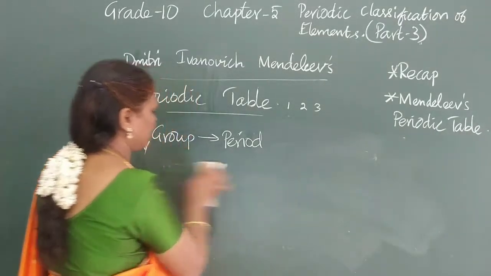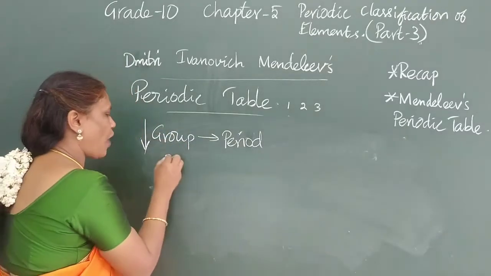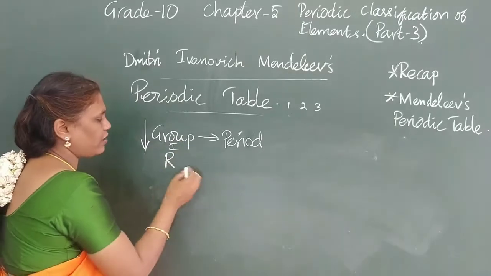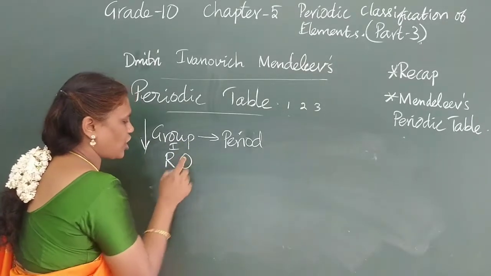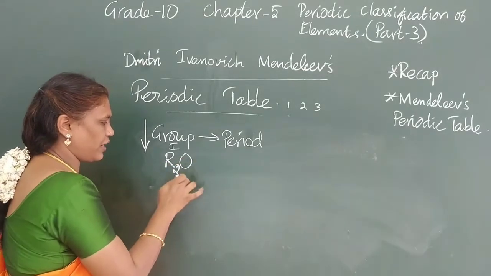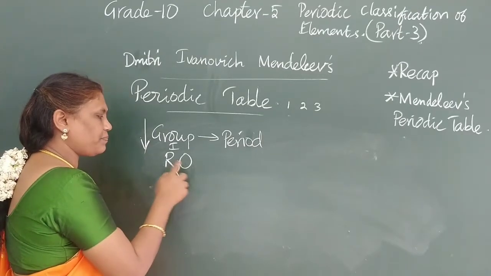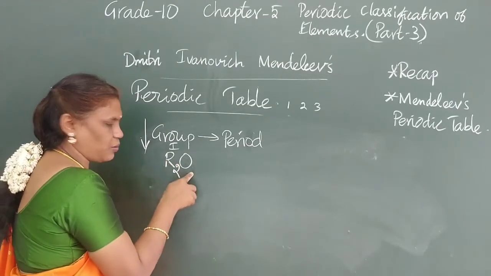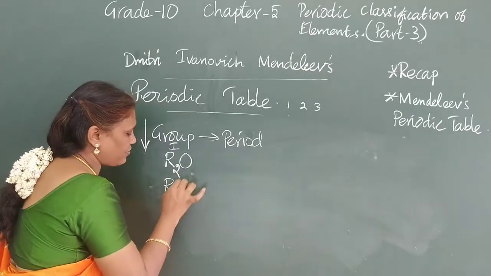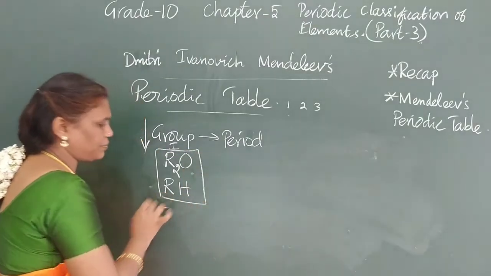Okay, first group. Let the element's valency be 1. The valency is 1 for the first group element. What will that be with oxygen? Oxygen valency is 2, R is 1, so we have to write R2O. That is what is given in your book. And how does it react with hydrogen? This is also valency 1, so RH. This is the first group formula.